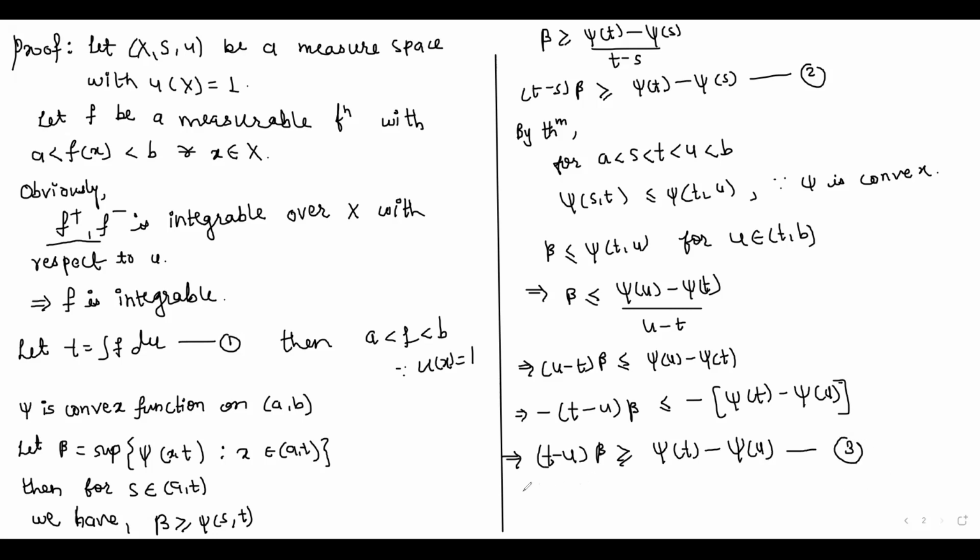So therefore, by 2 and 3, from 2 we have ψ(s) is greater than or equal to ψ(t) minus β times (t − s), and from 3 we have ψ(u) greater than or equal to ψ(t) minus β times (t − u).